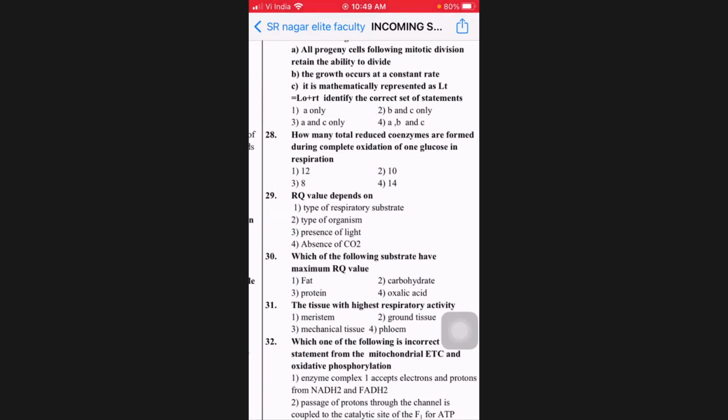So it should be the first option. Means 12 molecules. That's how 12 oxygen atoms are used and 12 water molecules are formed. So 28th is 1. Sir, can you explain again?